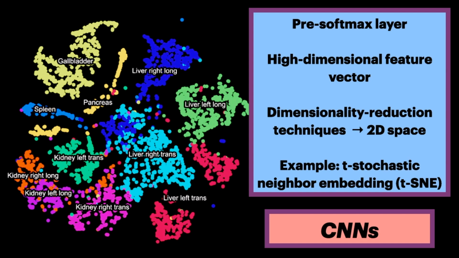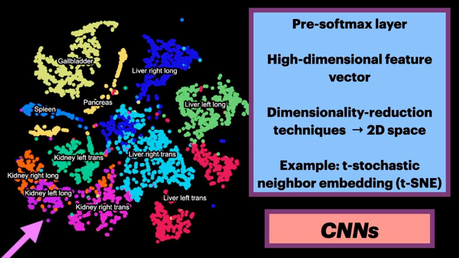Alternatively, the last layer of the network before the final classification layer, i.e. the pre-softmax layer, also provides insight on the CNN. The pre-softmax layer represents the whole image as a high-dimensional feature vector, such as a 4096 element feature vector. Since it is impossible to directly visualize such a high-dimensional vector, we apply dimensionality reduction techniques to project the vectors into a two-dimensional space that we can easily visualize. A common dimensionality reduction technique for this setting is the t-stochastic neighbor embedding, t-SNE, which tends to preserve Euclidean distances. That is, nearby vectors in the high-dimensional space are close to each other in the low-dimensional projection.